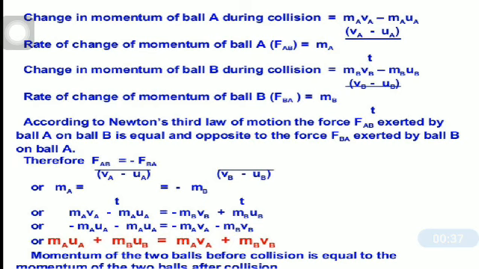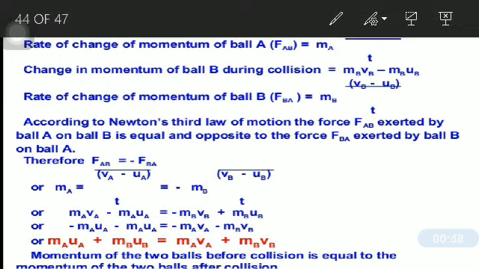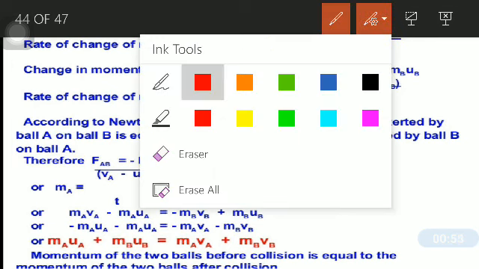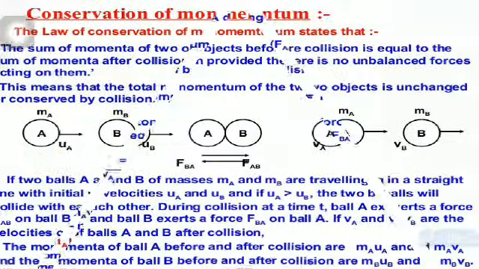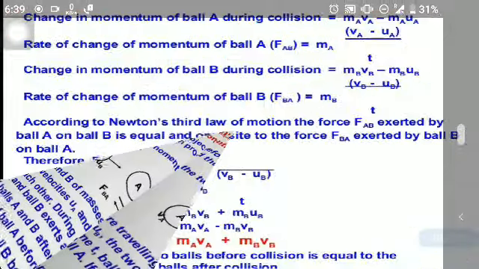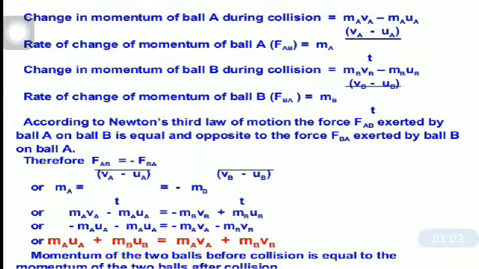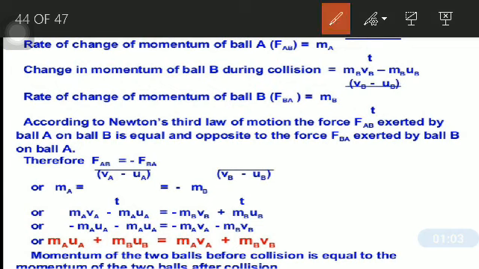Likewise, the change in momentum of ball B during collision is equal to mb vb minus mb ub, and its rate of change of momentum is equal to mb multiplied by vb minus ub upon t.